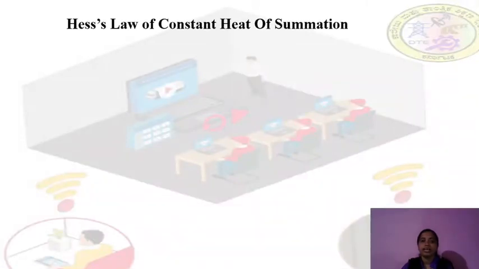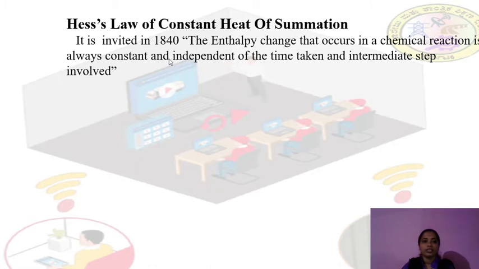Second law, that is Hess's law of constant heat summation. This law was invented in the year 1840.